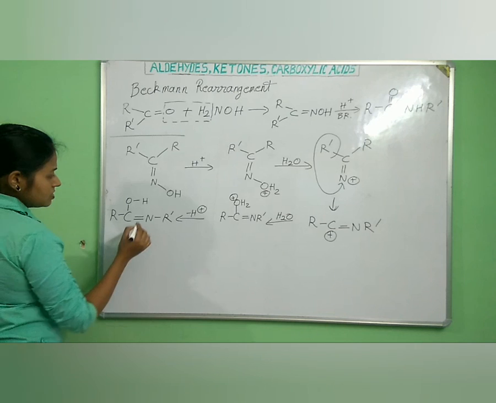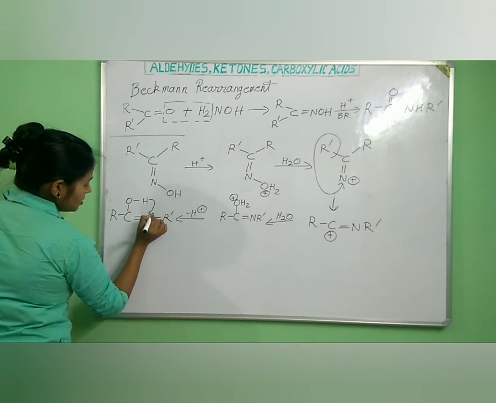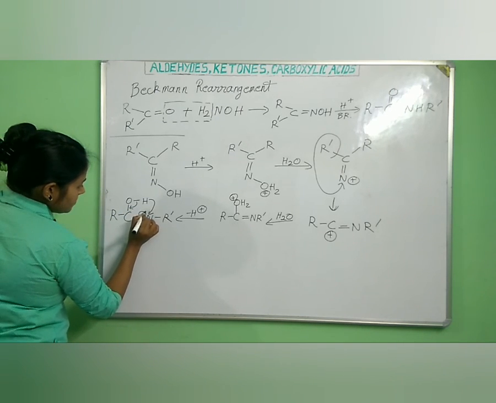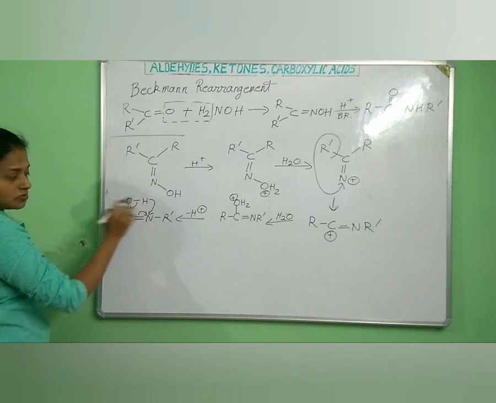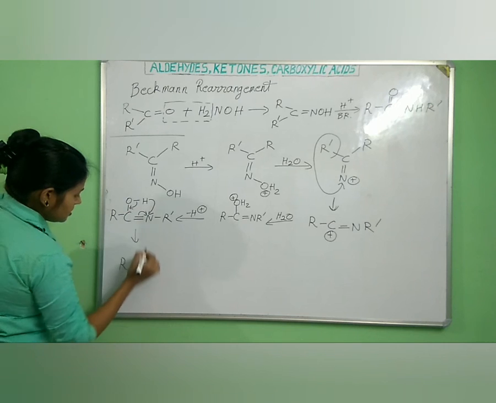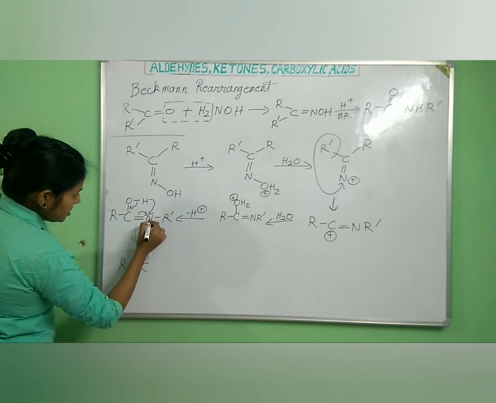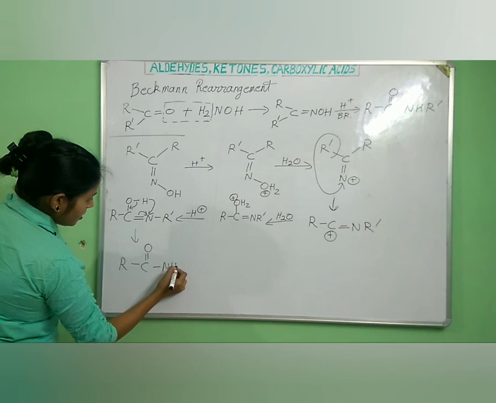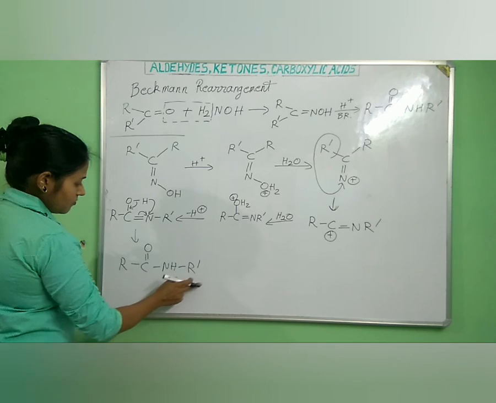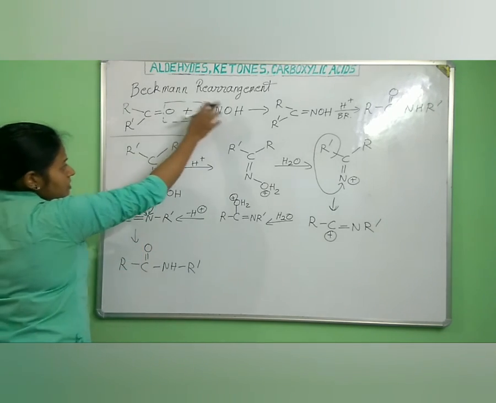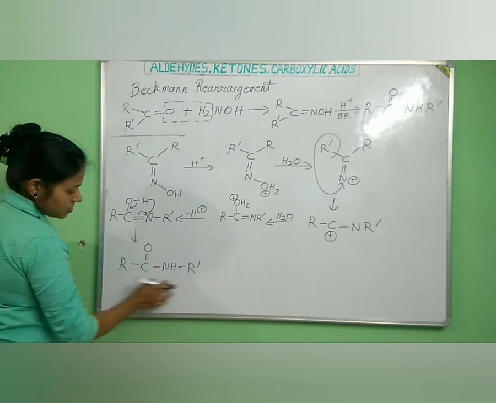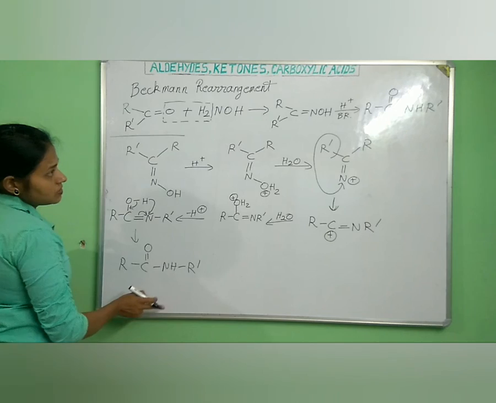Now what happens? This H attacks here on the nitrogen atom. This bond shifts here and this bond shifts here on this nitrogen atom to attach to the hydrogen. So what will we be getting? R, C double bond O and H has attached to N, so NHR dash. So this is our substituted acetamide from the ketoxime. In Beckmann rearrangement, ketoximes turn into substituted acetamides. So this was our mechanism.